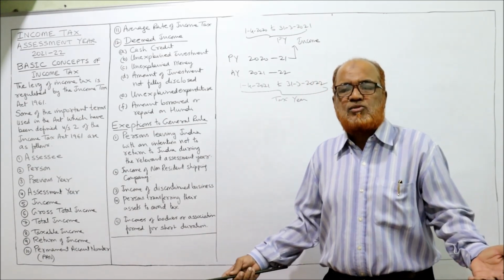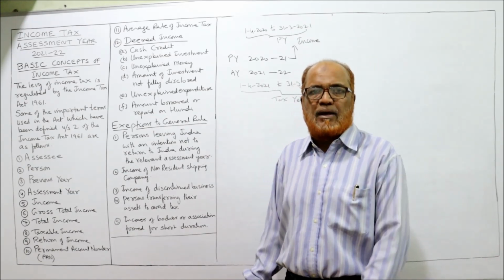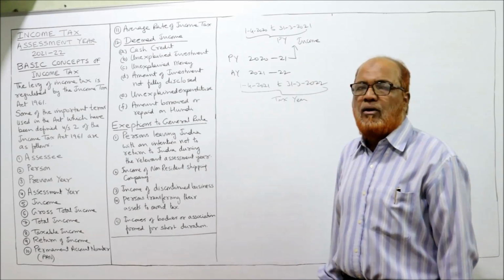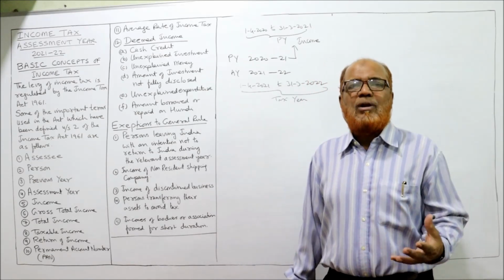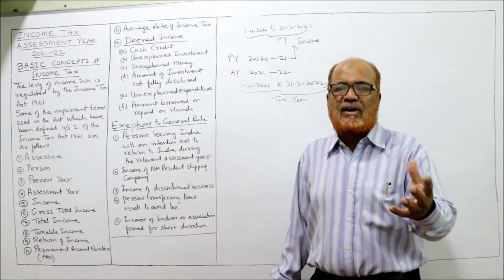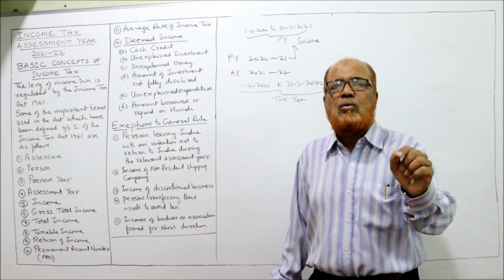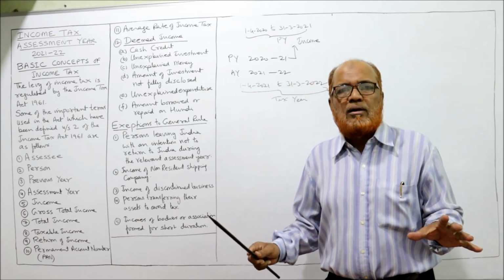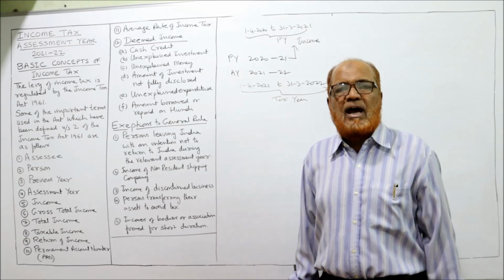If the explanation is unsatisfactory, then tax will be applied. This is called unexplained expenditure. Next, amount borrowed or paid on hundi. In vernacular language, hundi means transfer of funds from one person to another without any record. Without any proper record, the money is transferring from one hand to another.